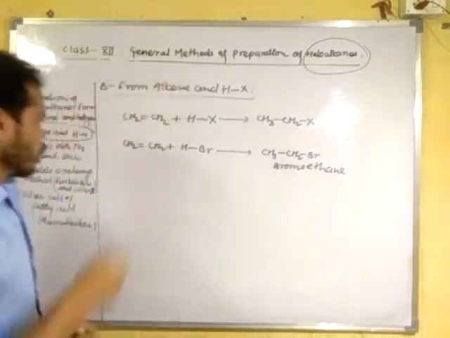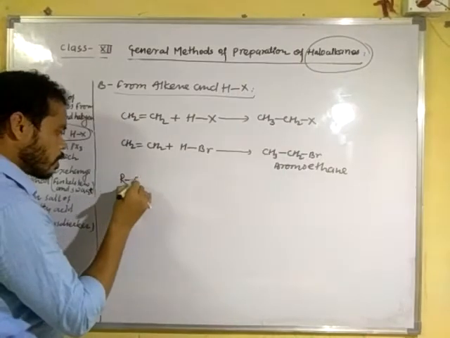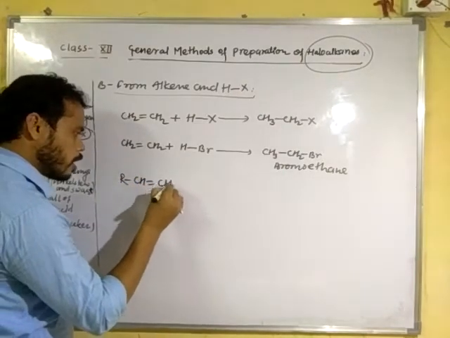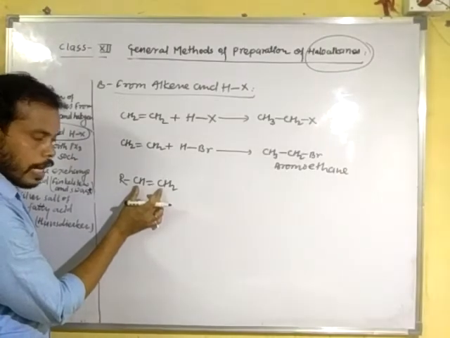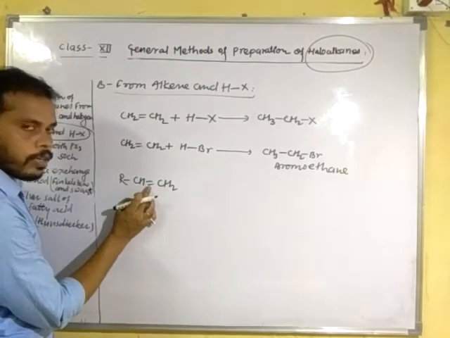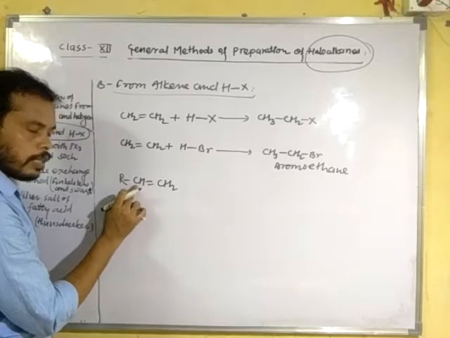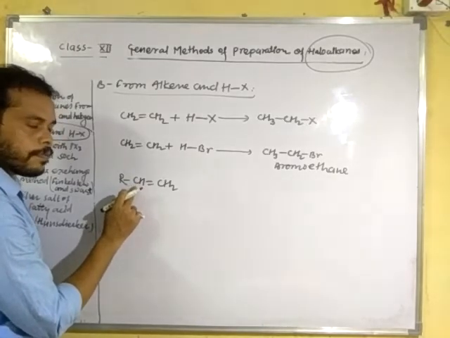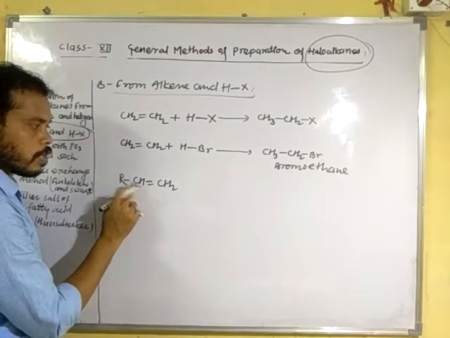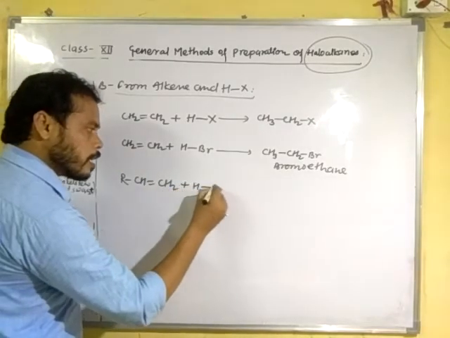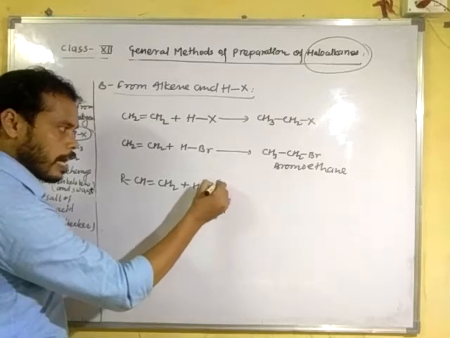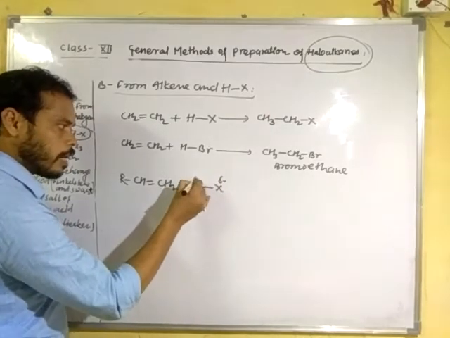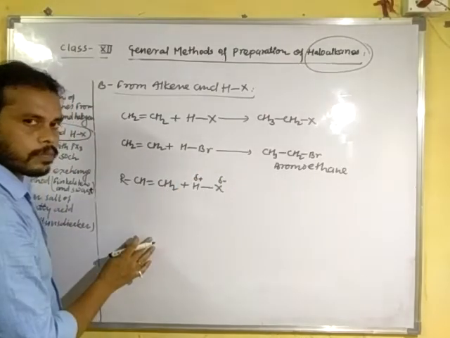See here, suppose RCH=CH2. Both are carbon atoms bonded with the double bond, and this carbon has the least number of hydrogen atoms. In the attacking reagent HX, X is partial negative and hydrogen is partial positive.